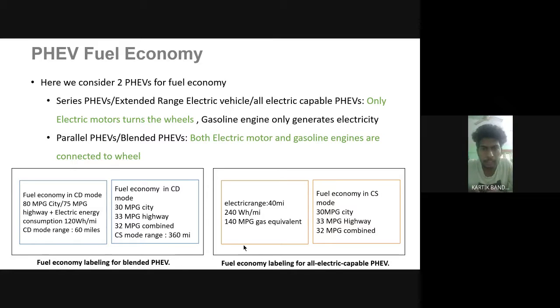The diagrams which we can see are in the slide. The fuel economy label for blended is the second one. In this it's for both CD and CS mode, but in the series one, it is only for CS mode and for the range. Next slide.